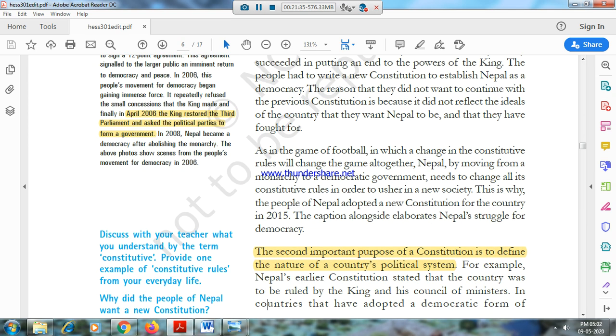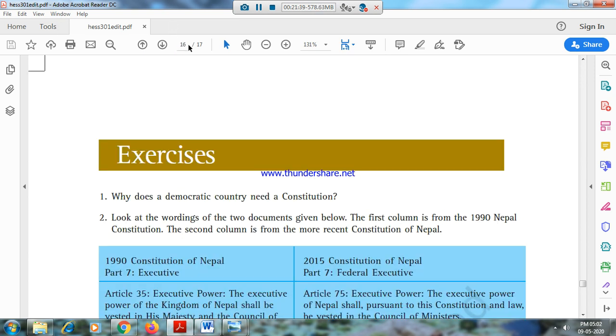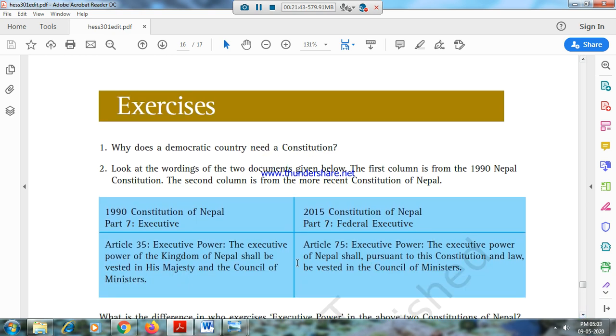See, the 1990 constitution says, executive power of the Kingdom of Nepal shall be vested in His Majesty and the Council of Ministers. So it says the executive power is with the king. Whatever the king says is final. And who are these Council of Ministers? They are appointed by the king as well. So ultimately, the power lies with the king.